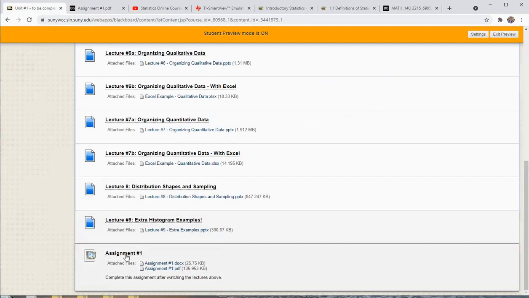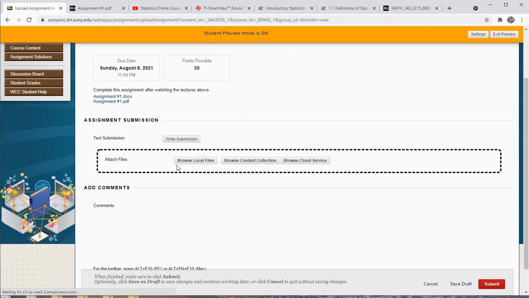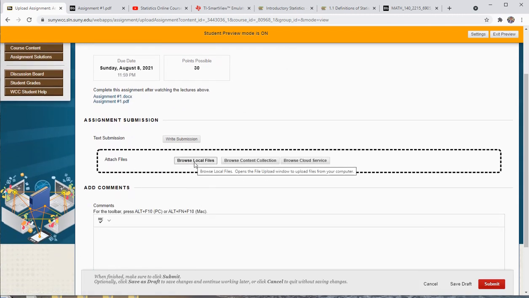When you're ready to submit, you'll click on assignment number 1, and you'll browse to wherever you saved your file. After you do your work, just browse to the local files, attach the file, and then go down here and submit.